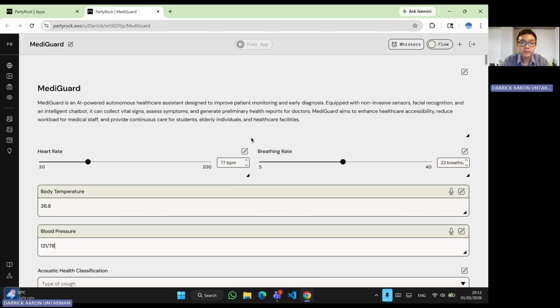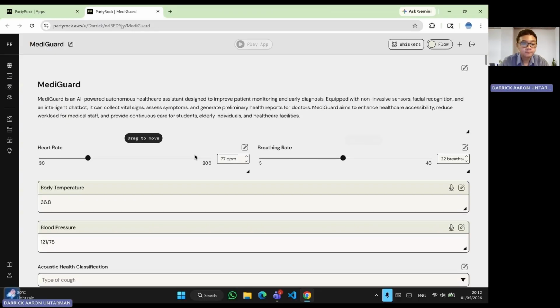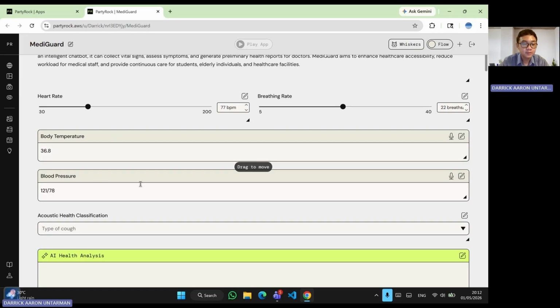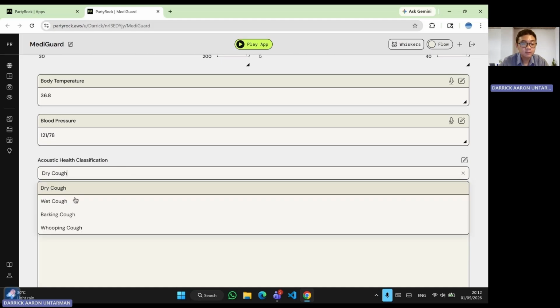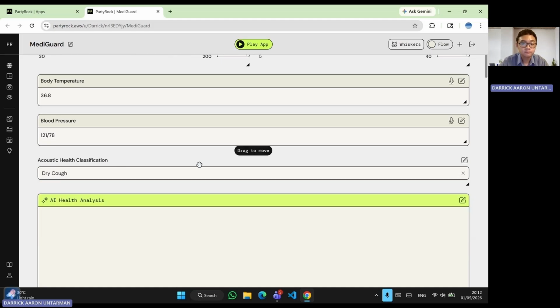Now I'm going to demonstrate our app that we created in PartyRock. Basically, Mediguard can collect vital signs such as heart rate, breathing rate, body temperature, blood pressure, and the type of acoustic heart classification, whether it is a dry cough, wet cough, and so on.